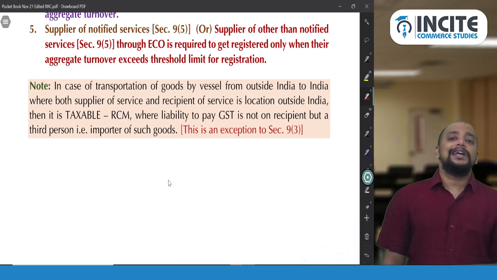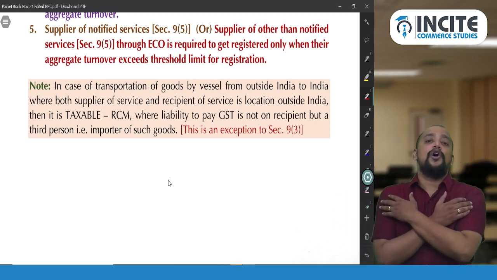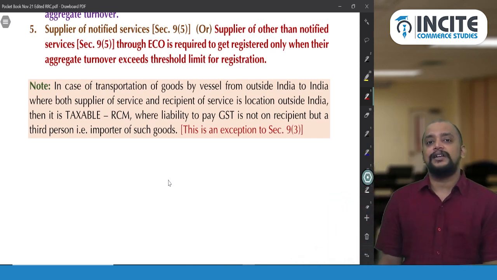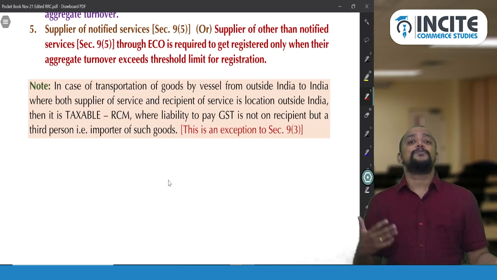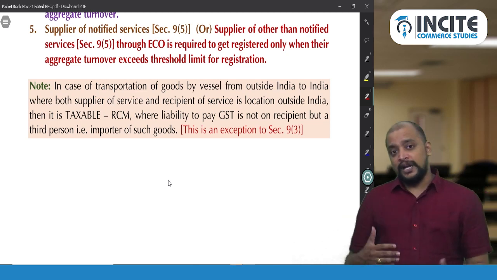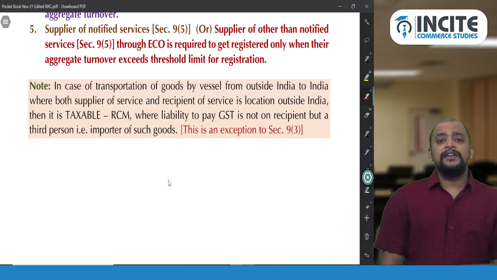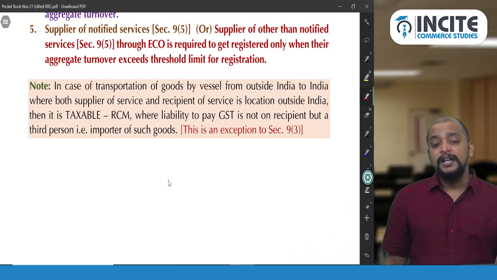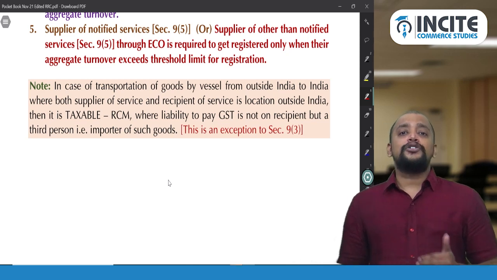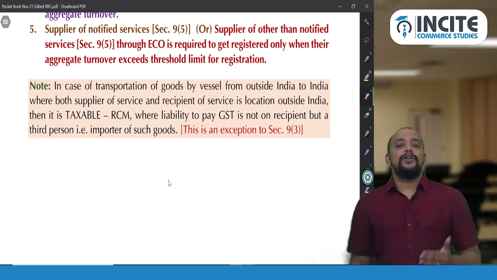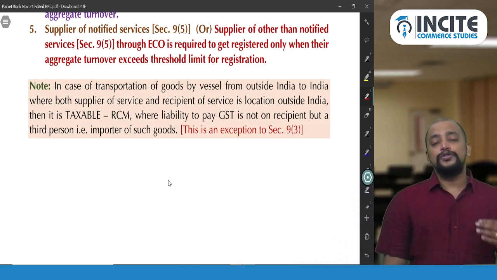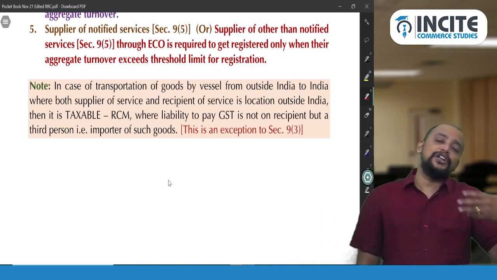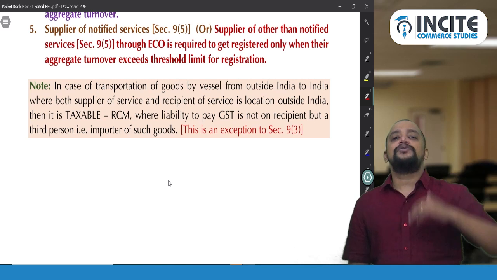So what the IGST law did is that they have exempted all the services, but only one service they have made taxable. What is that service? Transportation of goods by vessel from where to where? Outside India to India. They never wanted that service to be exempted, because with transportation of goods by vessel from outside India to India, smuggling could actually happen. So they wanted to curtail smuggling. So they have given exemption in case you are transporting the goods by airways from outside India to India.